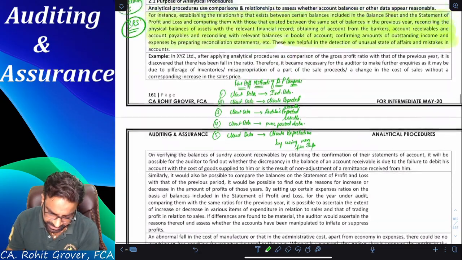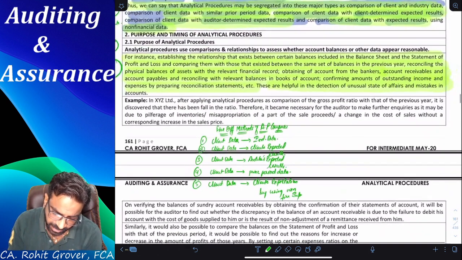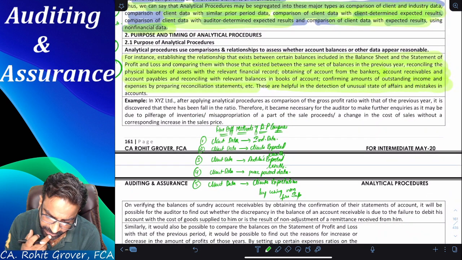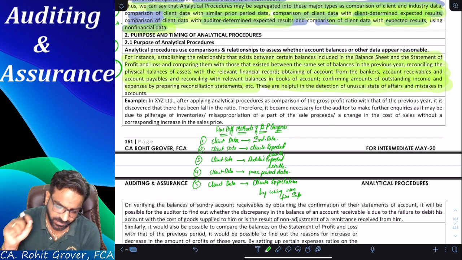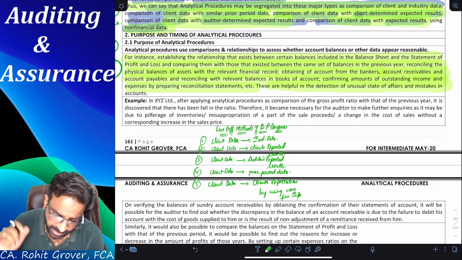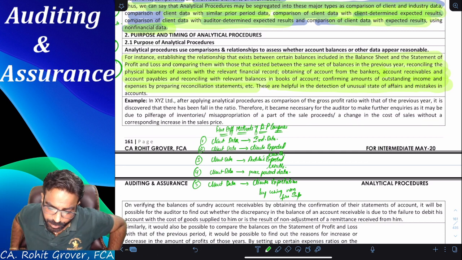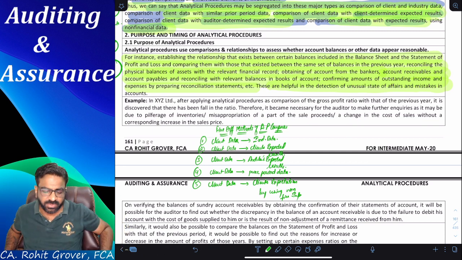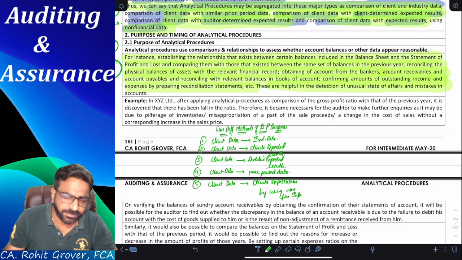Okay, in XYZ Limited, after applying analytical procedures such as comparison of the gross profit ratio with that of the previous year, it is discovered that there has been a fall in the ratio. Therefore, it became necessary for the auditor to make further inquiries, as it may be due to pilferage of inventories or misappropriation of a part of the sale proceeds or change in cost of sales without a corresponding increase in the sales price. It's a very simple example, my friend.